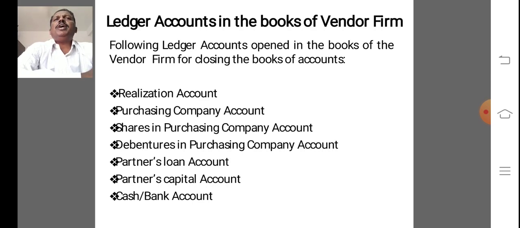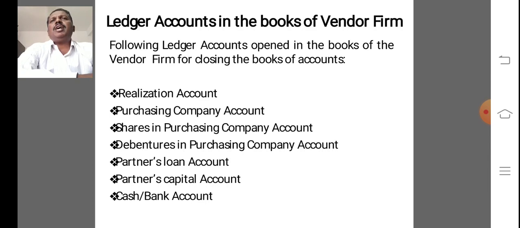In the same way, if the purchasing company does not take over some liabilities of the firm, such liabilities are paid off, or are taken over by the partners through the realization account. No separate treatment is required for incorporation of loss or gain on payment of such liabilities.